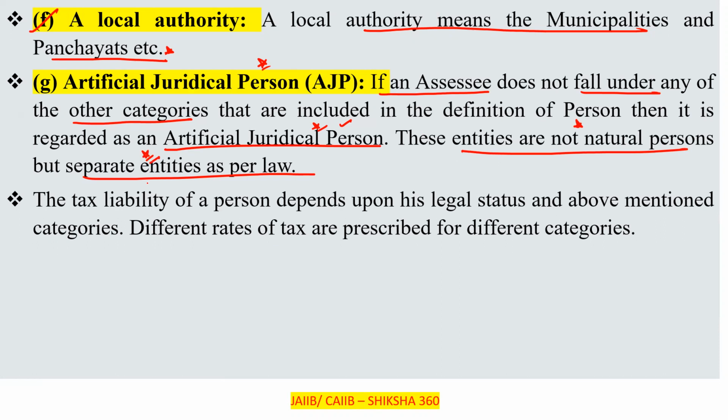The tax liability of a person depends upon his legal status and the above mentioned categories. Different rates of taxes are prescribed for the different categories.